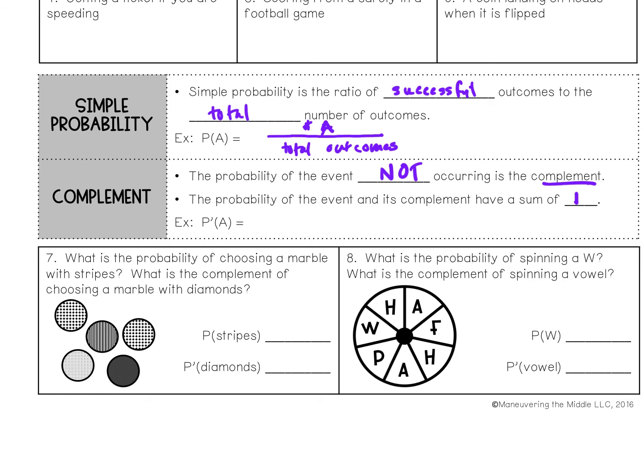But the notation is a little bit tricky. You notice this teeny tiny little apostrophe. So that means the probability of the complement of A, of not getting A. All right, so this would look like this. The number of times we could not get A, so we're going to put number of not A still over the total outcomes.